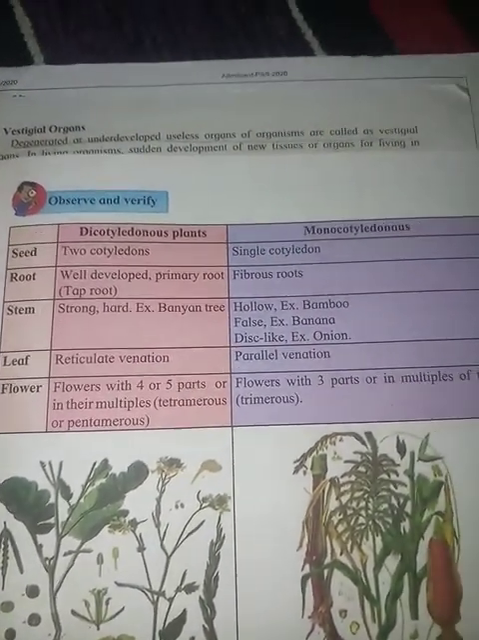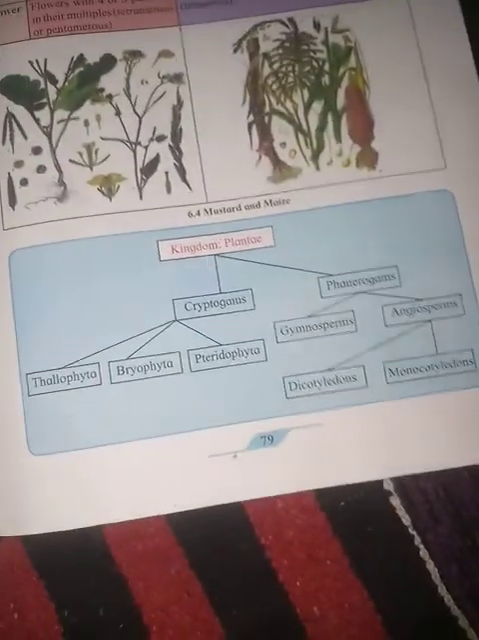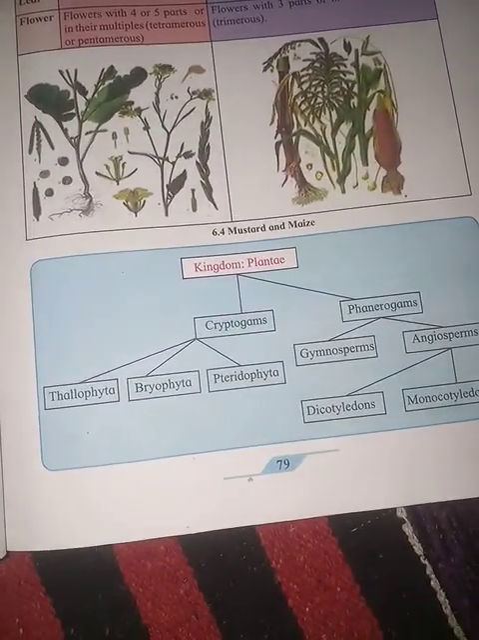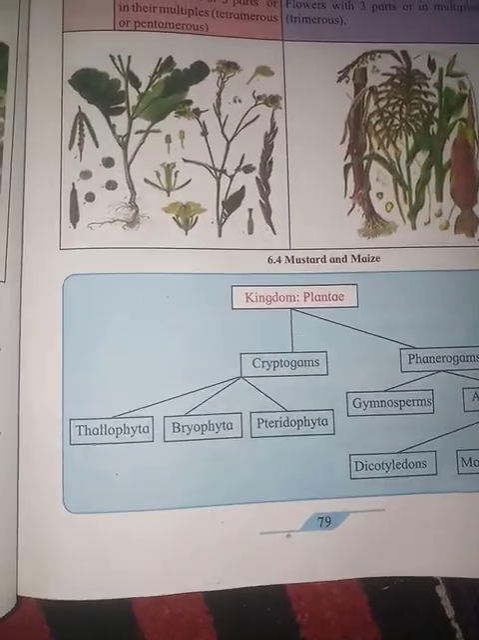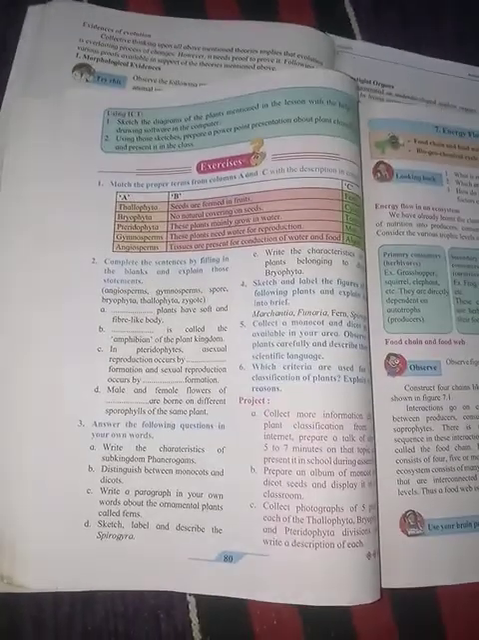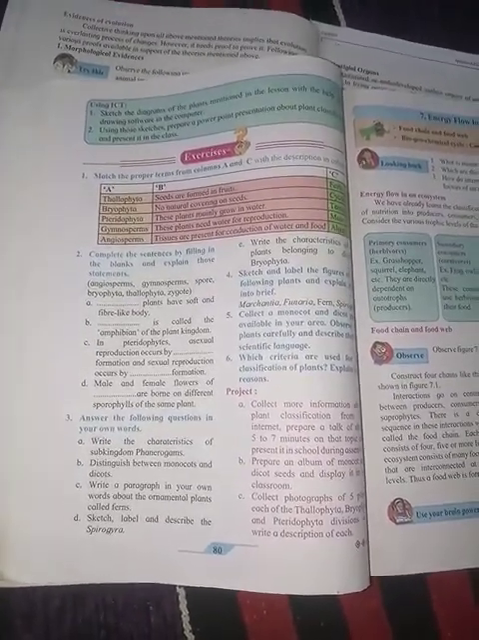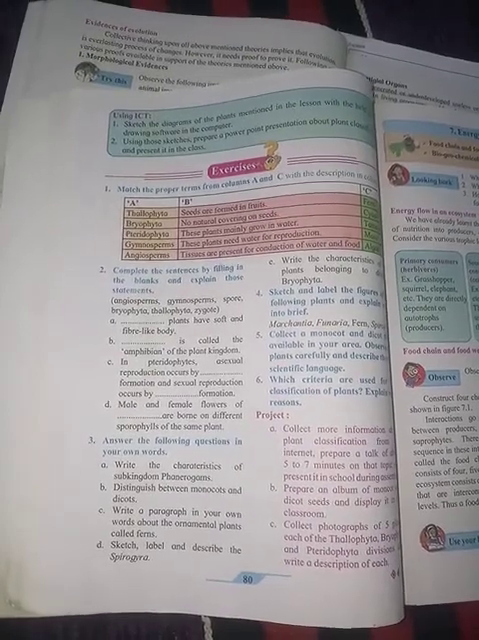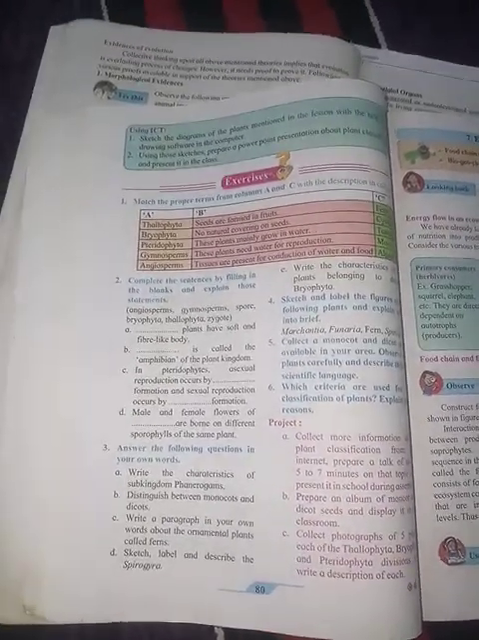For homework, you have to write this table in your notebook, and below that another table is there, Kingdom Plantae. You have to draw that flow chart also. After that, an exercise is given on page number 80. You have to write all the question answers in your notebook. You have to complete the given homework. You will get some marks on these written works. You have to get it completed.